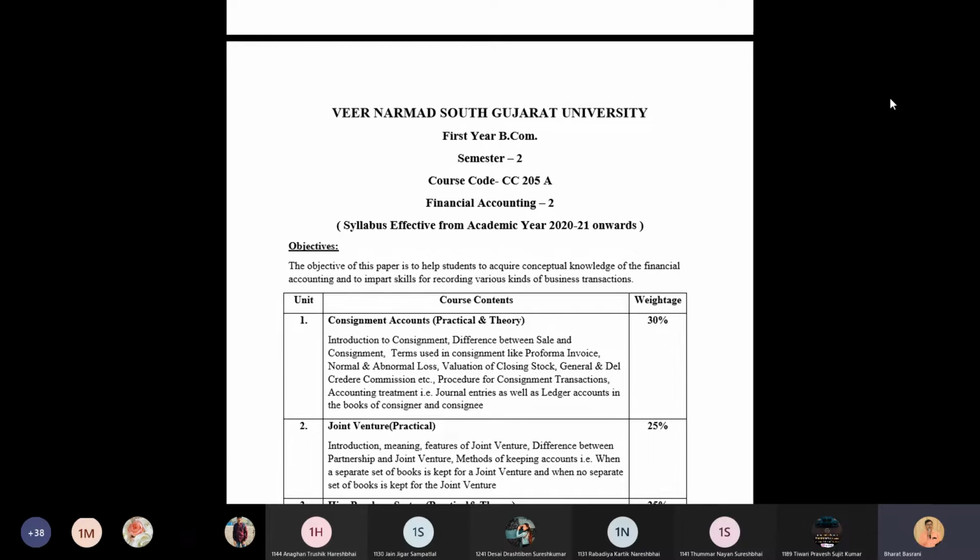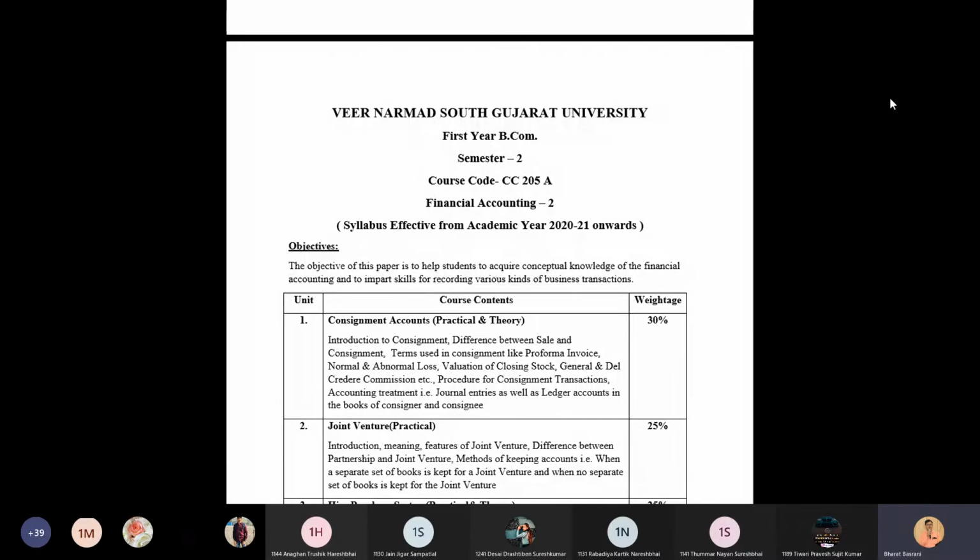We will have its introduction. We will try to understand the concept of joint venture. What are the features? What are the objectives? What is the purpose of joint venture? We will also try to cover what is the difference between partnership and joint venture. Including, we will also try to cover what is the difference between joint venture and consignment.